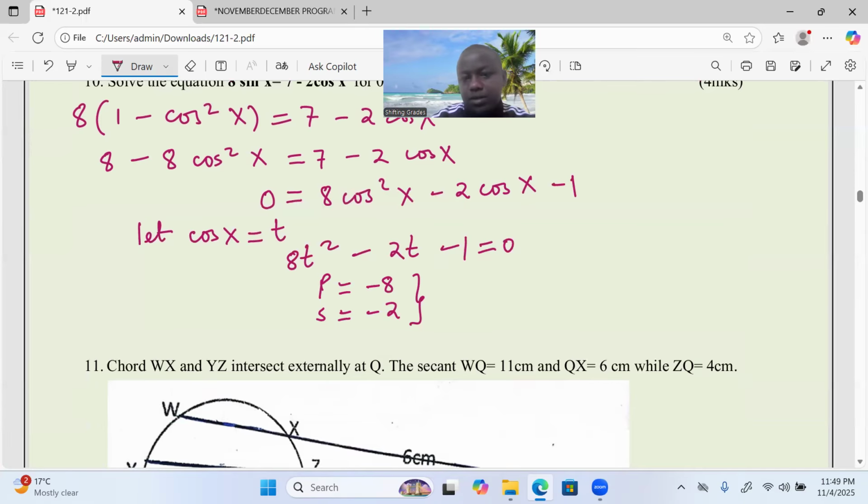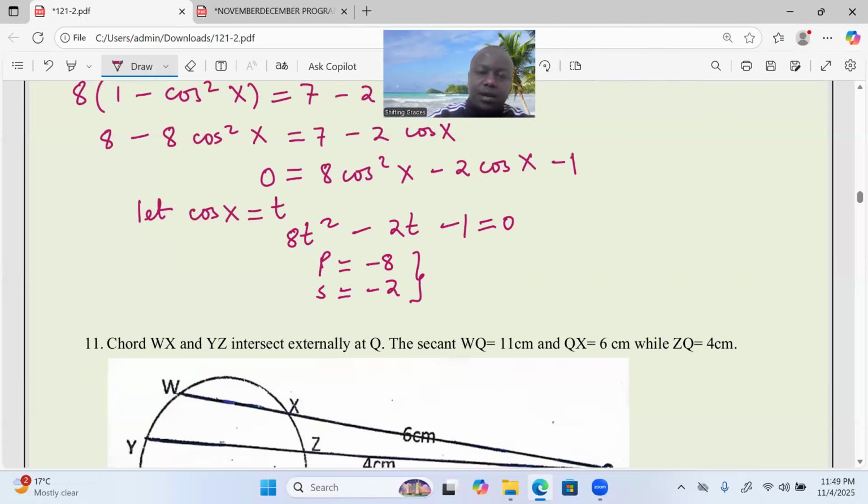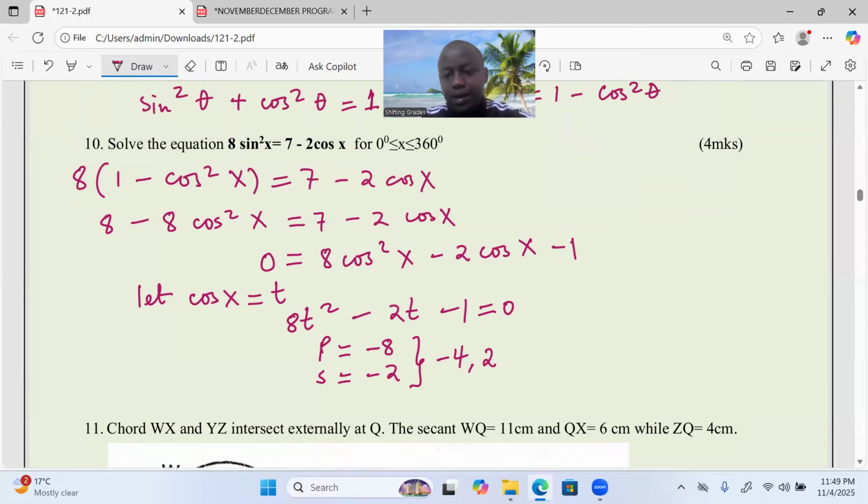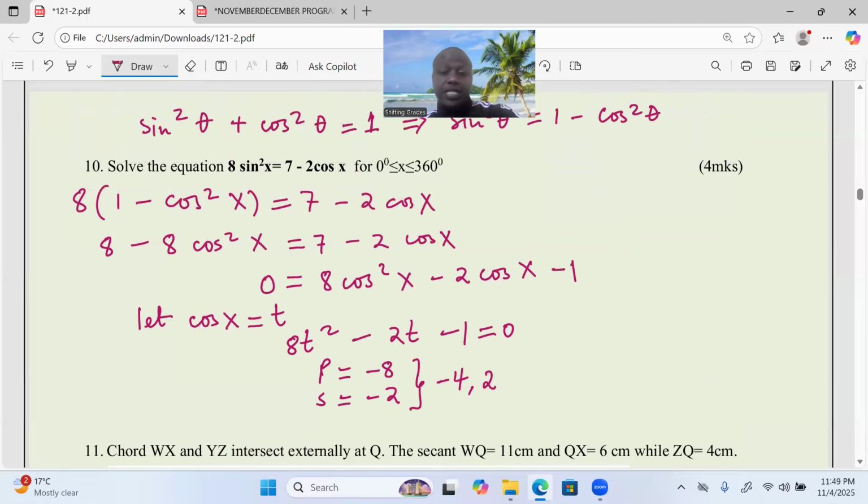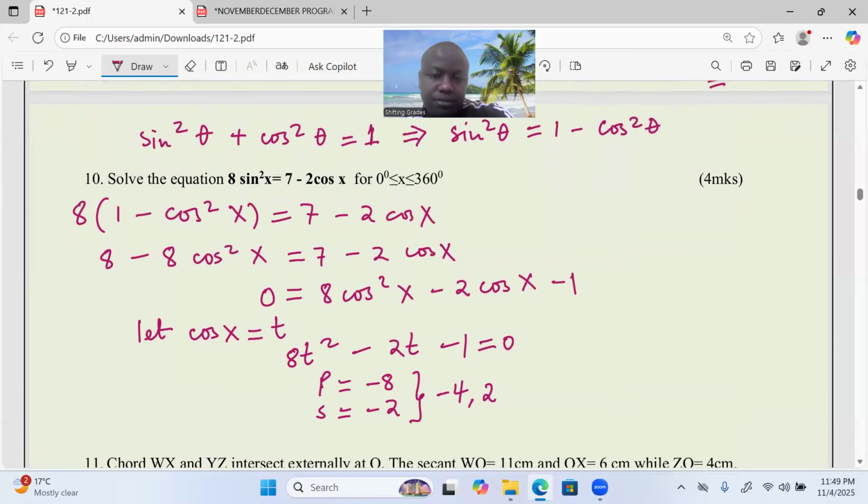So the two factors multiplied to give us negative 8 and added to give us negative 2 shall be negative 4 and positive 2. You multiply, you are taken to negative 8. You add, negative 2.